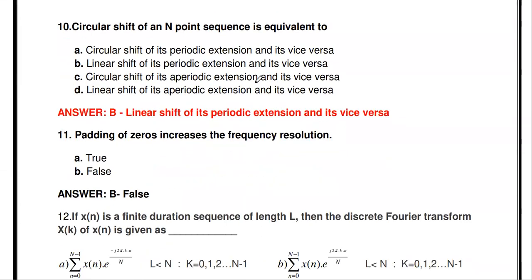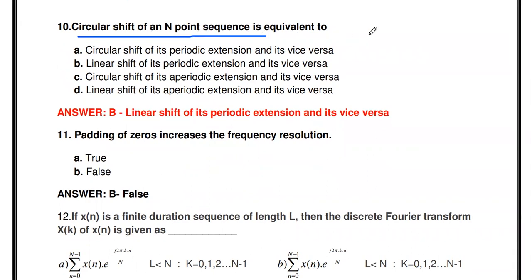The next thing: the circular shift of an N-point sequence is equivalent to dash. If you are performing shifting, that is x of n, we are shifting by some n. We are shifting x of n minus n, which is equivalent to the linear shift of its periodic extension and vice versa. So the circular shift of an N-point sequence is equivalent to the linear shift of its periodic extension and vice versa.